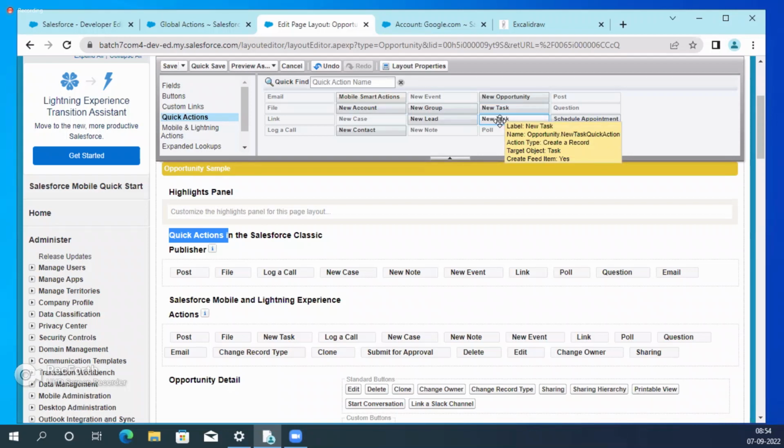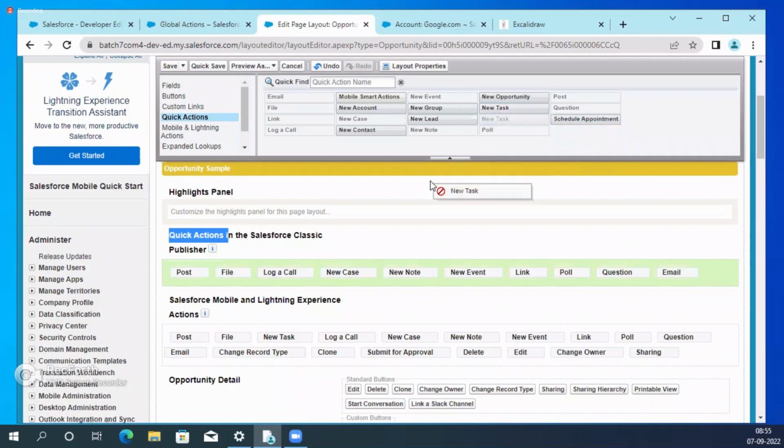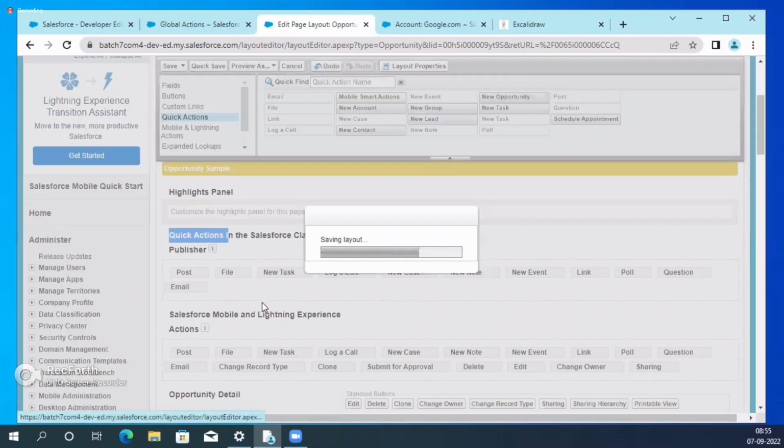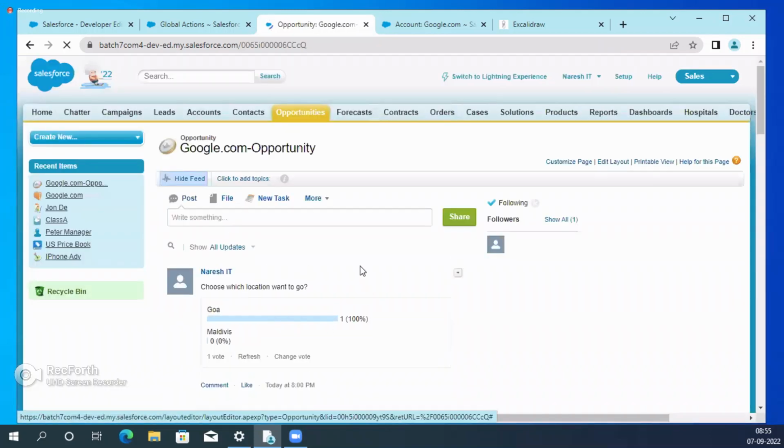Opportunity dot new task quick action. Like that, you need to identify which one is a global action and which one is a custom quick action. Then I'm removing the global action. Now you need to drag this one wherever you want. This is the quick action section in the classic UI only. After file, I have added. Now this is the quick action, not a global action.